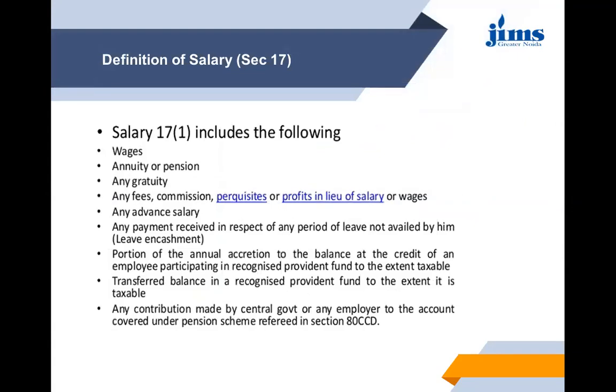What is the meaning of salary? Section 17 subsection 1 gives an inclusive definition of salary, which includes wages, any annuity or pension or any gratuity, any fee, commissions, perquisites or profits in lieu of or in addition to any salary or wages, any advance of salary, any payment received by an employee in respect of any period of leave not availed by him, employer's contribution to a recognized provident fund in excess of 12% of the employee's salary, and interest credited to a recognized provident fund in excess of 9.5% per annum.